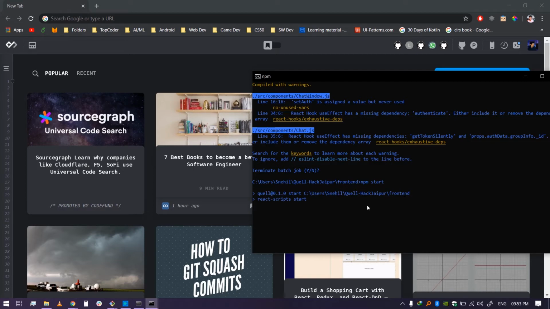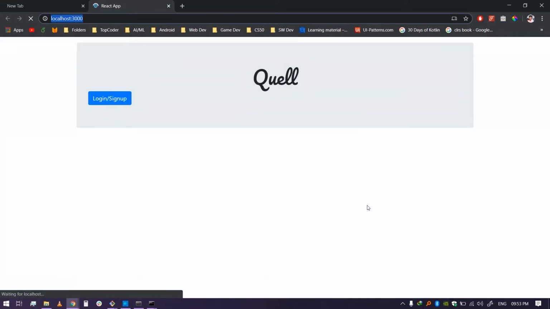I'll run the front end using npm start. Actually, I tried to host the whole project onto Heroku, but there were some minor HTTP and HTTPS issues, so I wasn't able to do that on time. So this is our front end. As you can see, it's not really that good, but we really worked on the functional part of the app.